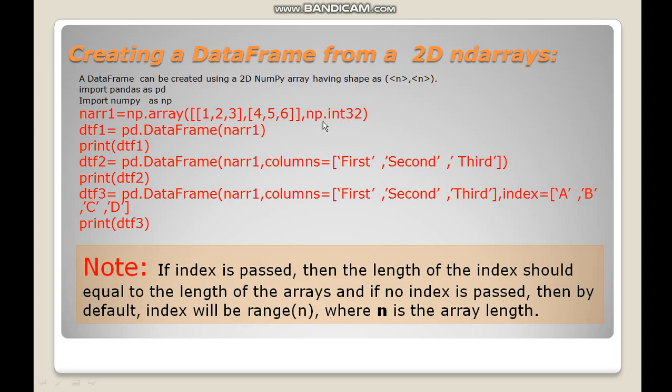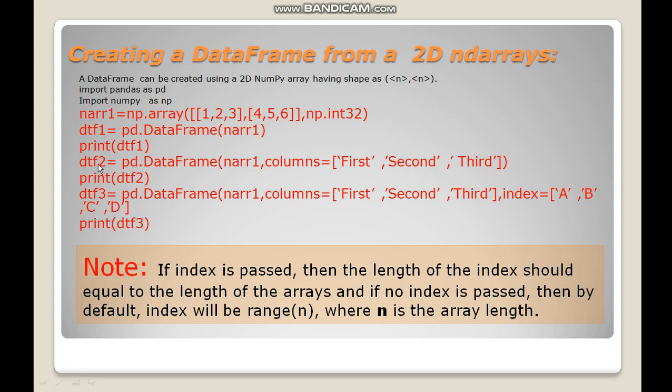So I want to make it an integer. That's why I have changed the data type using the dtype argument, np.int32. Okay. So using this array, I am creating the data frame dtf1. So this is the array, and I am printing it.